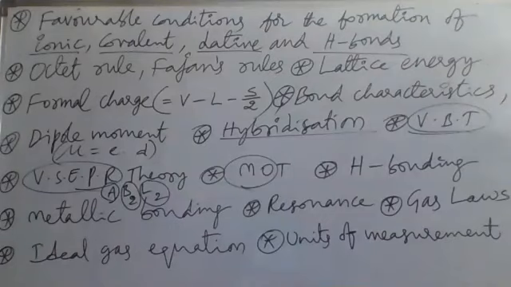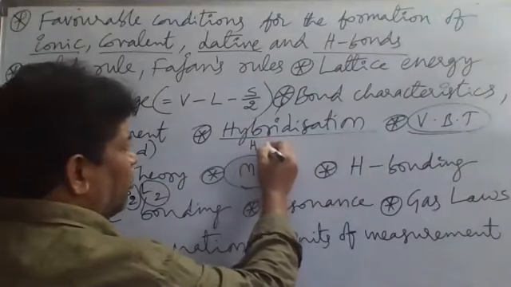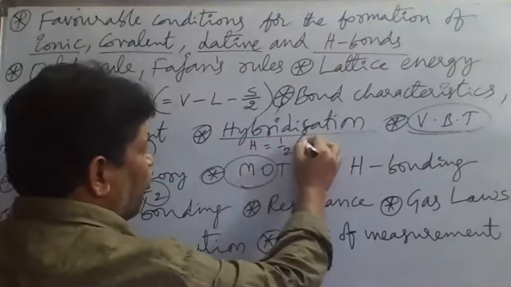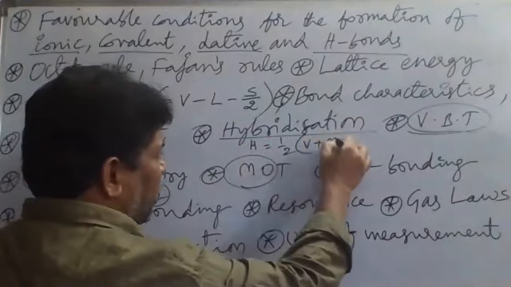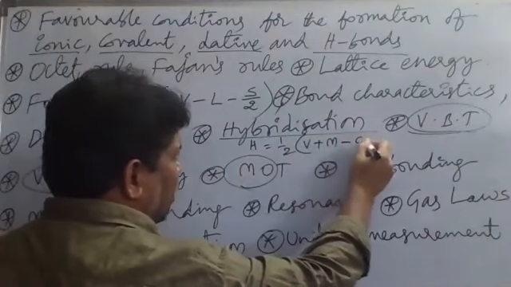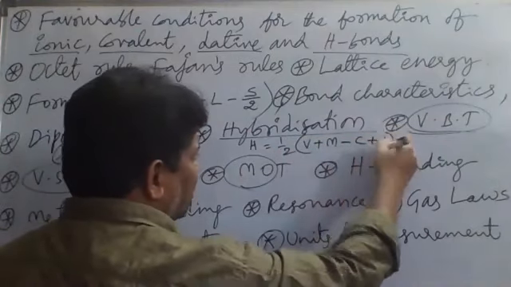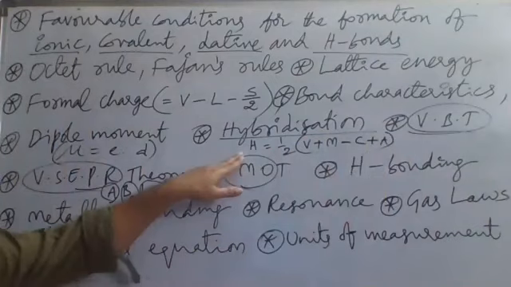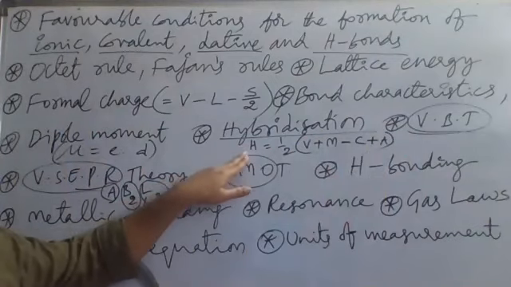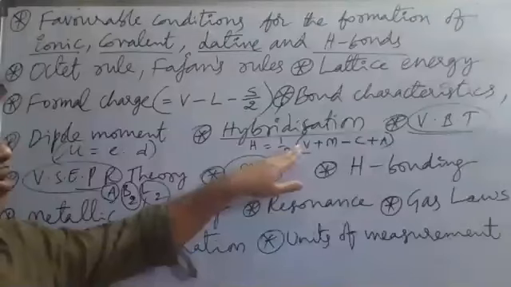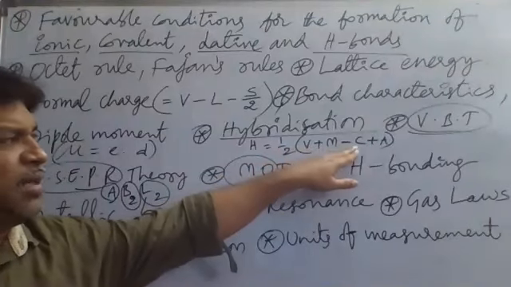And in hybridization, do you remember the formula of hybridization? H is equal to half into valence electrons plus monovalent atoms minus cationic charge plus anionic charge. H equals the number of hybrid orbitals: H = 1/2 (V + M - C + A).